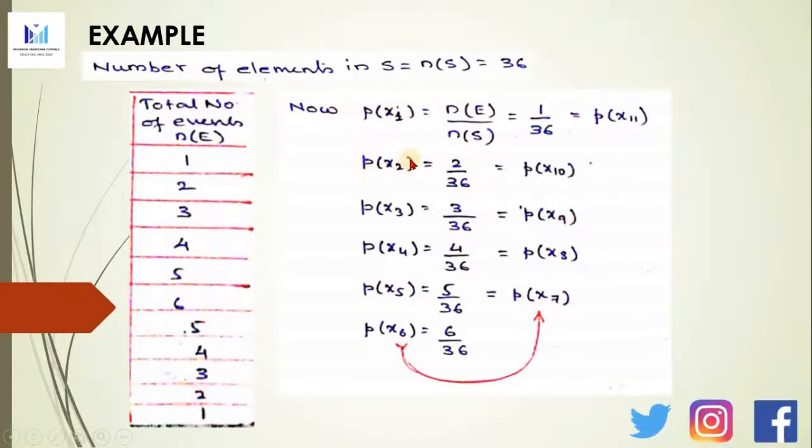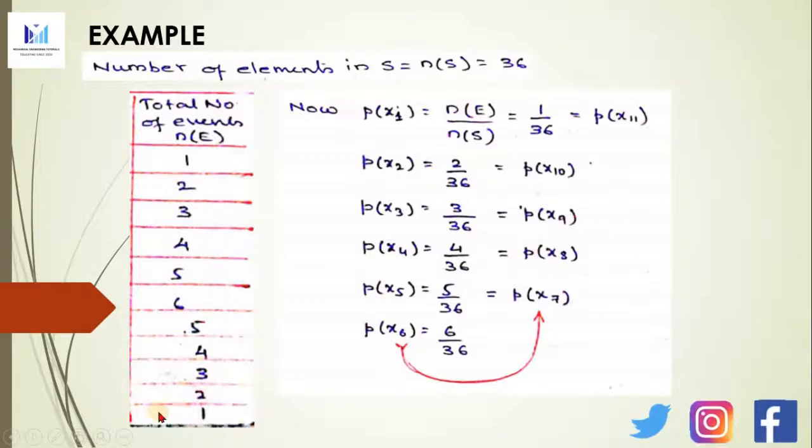Coming to P of x2, it will be 2 upon 36. P of x3 will be 3 upon 36. P of x4 will be 4 upon 36. P of x5 will be 5 upon 36. P of x6 will be 6 upon 36. Now P of x7 will be 5 upon 36. So again I have denoted this as P of x7. So from P of x6 we go to P of x7.